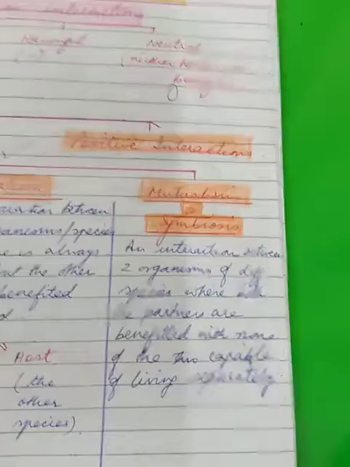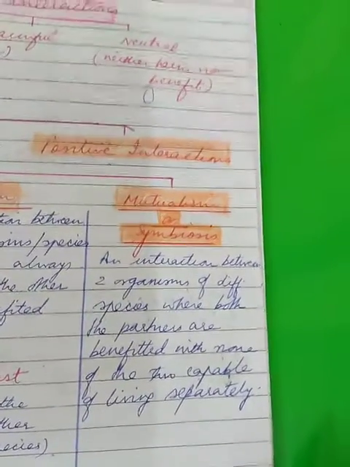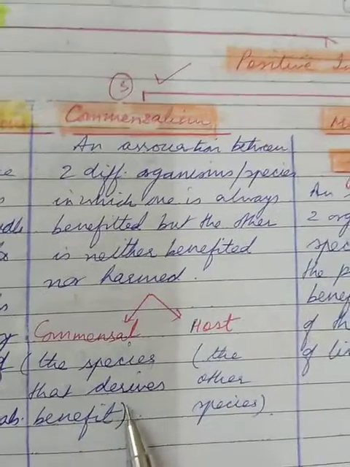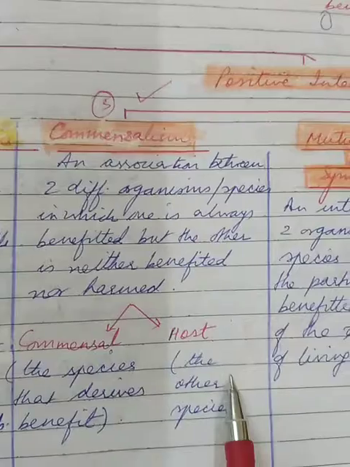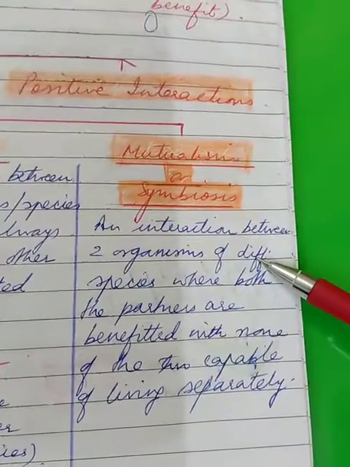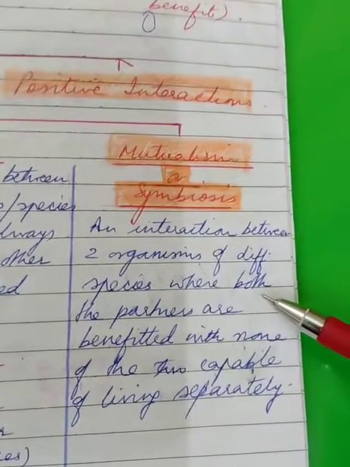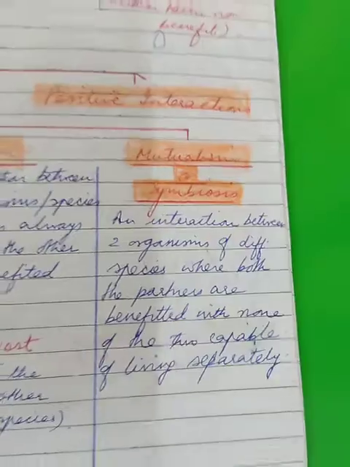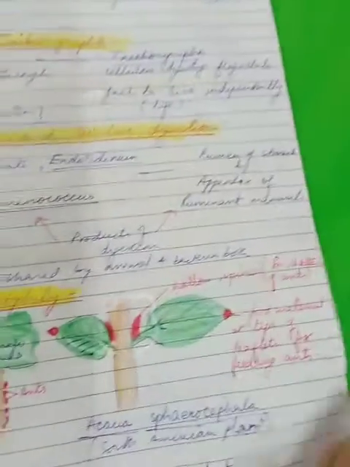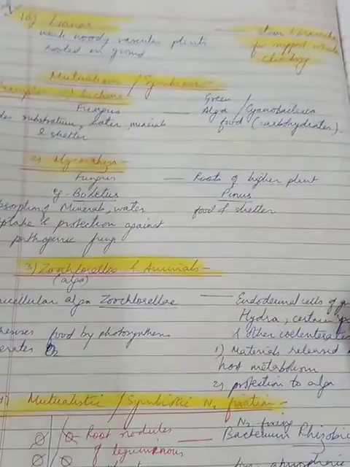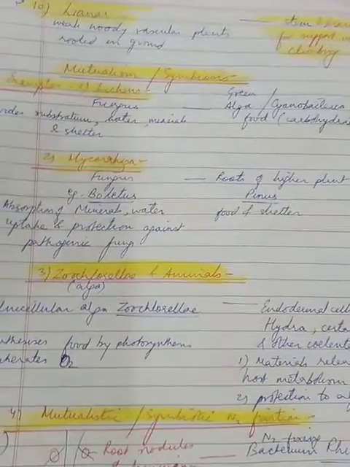That means in a relationship like this, both the partners would be benefited, unlike the previous, where one was certainly benefited and the other was neither benefited nor harmed. But mutualism is always an advantageous relationship for both the partners, who are in a happy state to sustain this relationship. So let us start this with a number of examples which are very interesting to study. There are a total of some 10 examples.